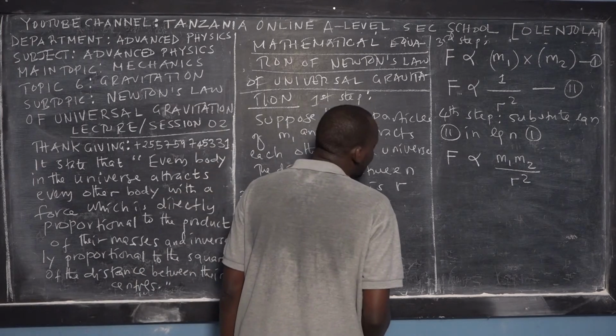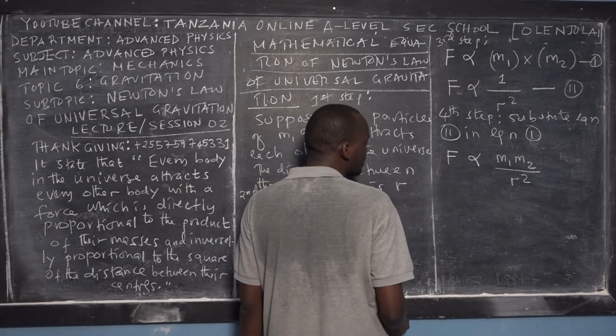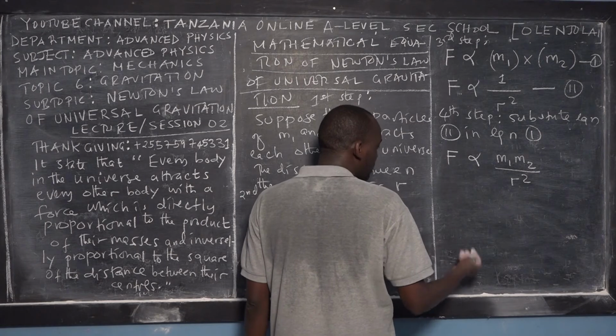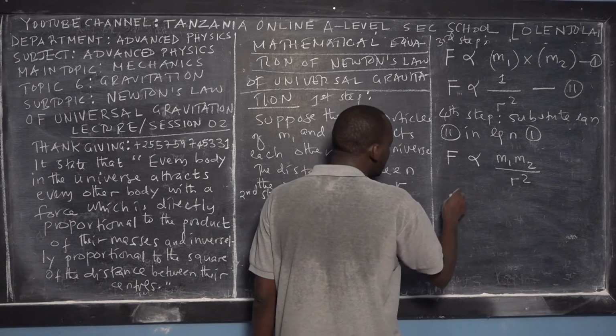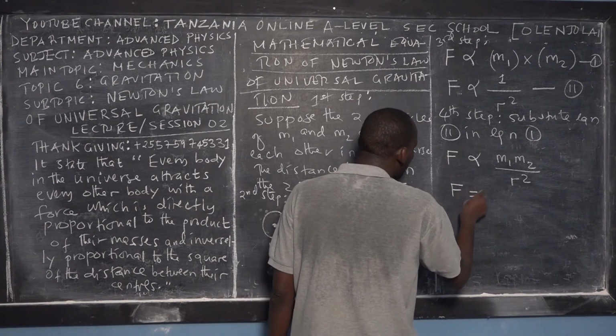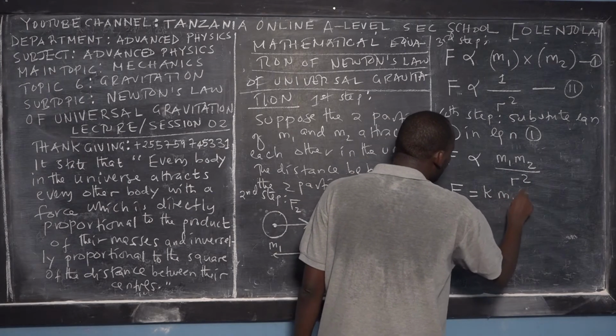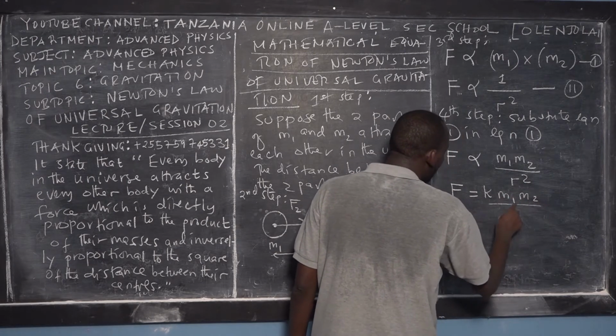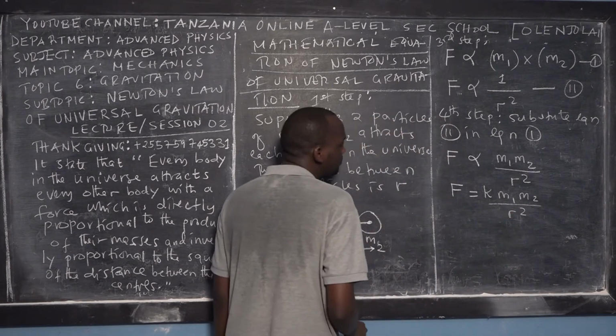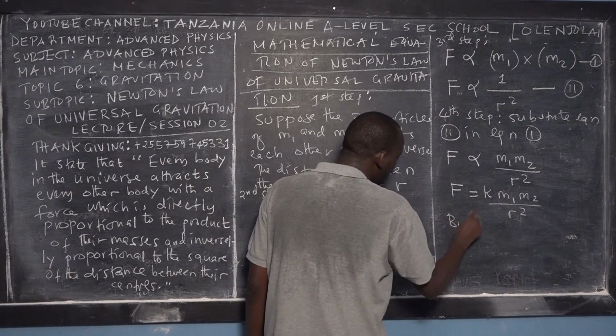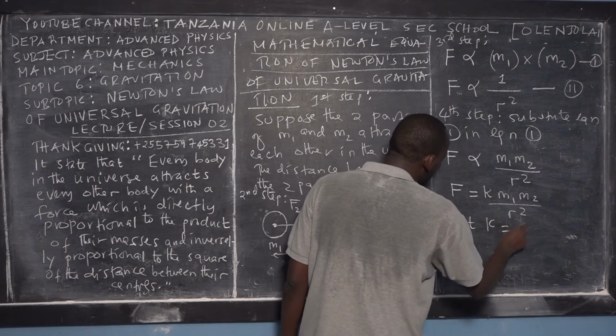Again, in mathematics, we replace the proportionality sign with a proportionality constant. So the force of attraction will be equal to the proportionality constant K times mass 1 times mass 2 over the square of the distance. But what is K?